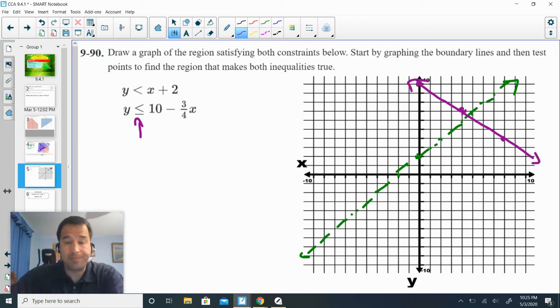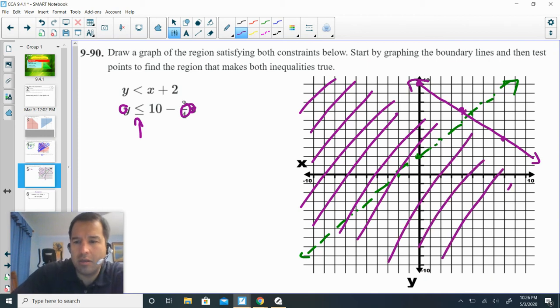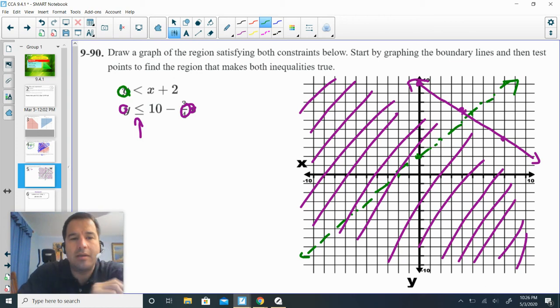Okay, now I need to verify. So if I plug in 0,0 into, let's go with the second one because I've got the purple pen. Is 0 less than or equal to 10 minus 3/4 times 0? Is 0 less than or equal to 10? Yes, it is. So therefore, everything below here gets shaded. Now, let's try the other one. Is 0 less than 0 plus 2? 0 plus 2 is 2. Is 0 less than 2? Yes, it is. Therefore, everything down here works.